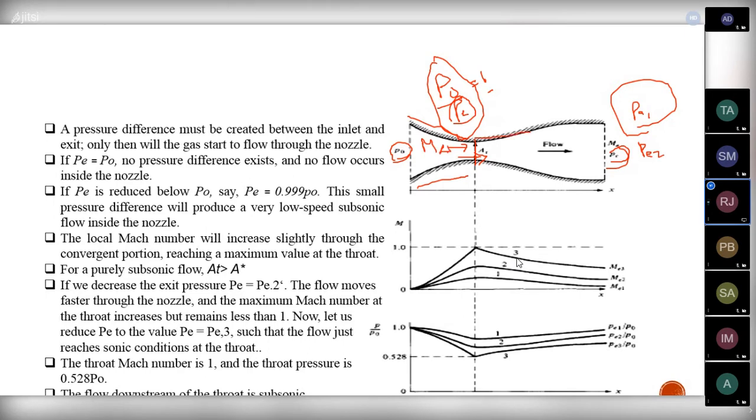And after the throat area, the duct is diverging. So for a subsonic flow, what will happen? The Mach number is further reduced, so the pressure is increased. Then next, I'm reducing the exit pressure further. If I slightly reduce the exit pressure, the velocity of the flow is increased, but it is also in subsonic speed only. Now I am reducing the exit pressure to PE3.